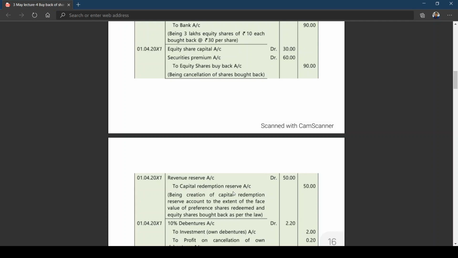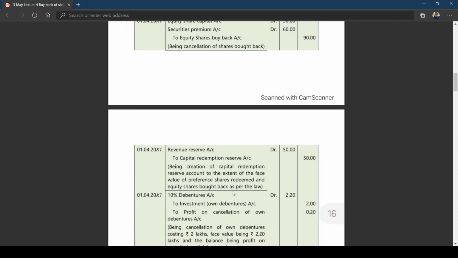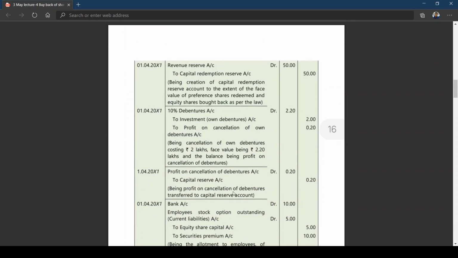20 lakhs is for nominal value of redeemable preference share capital. 30 lakhs is for nominal value of equity shares bought back. Is this clear to all of you, my dear friends? Then next, I think this entry is covering CRR that has been created for redemption of preference shares and also for buyback of equity shares.